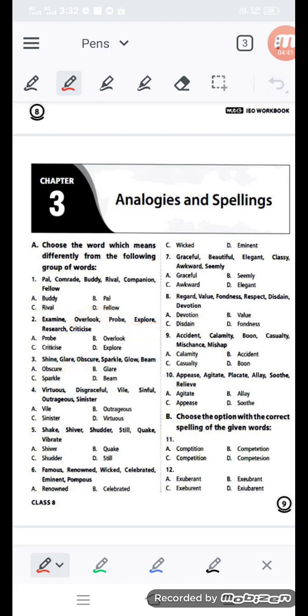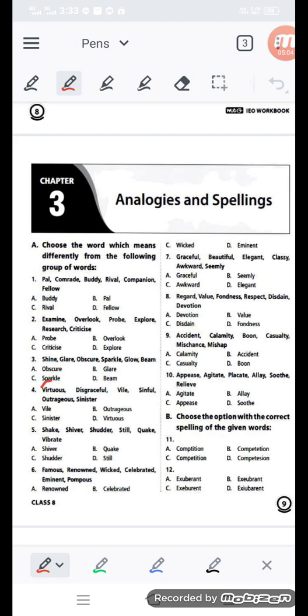Next, question number 4: virtuous, disgraceful, vile, sinful, outrageous, and sinister. Here, all negative qualities are there with most of the words. Only one good word is there, that is virtuous.